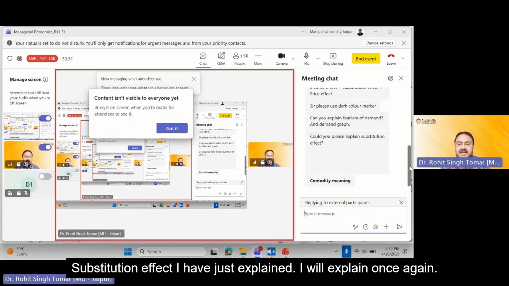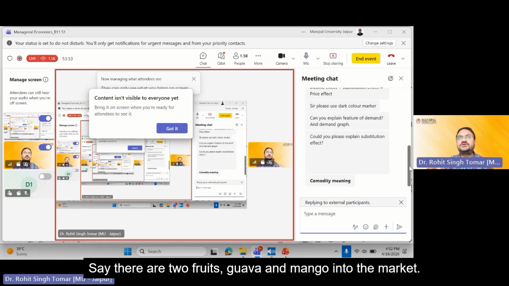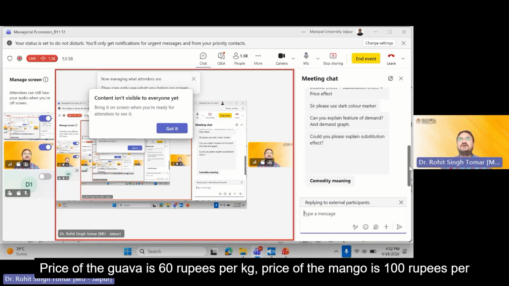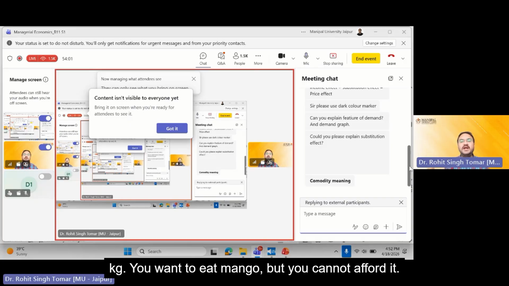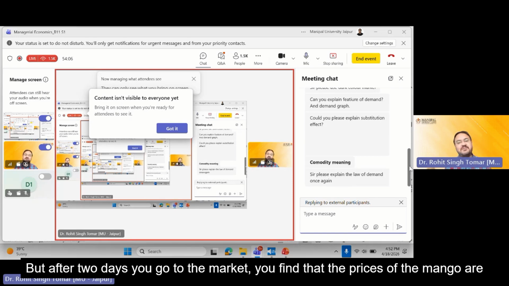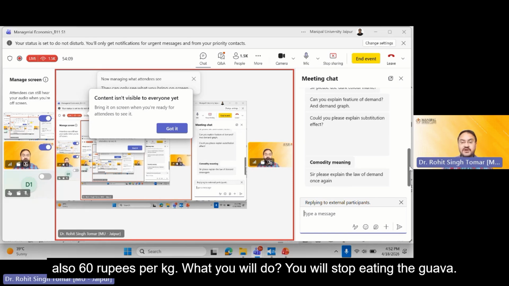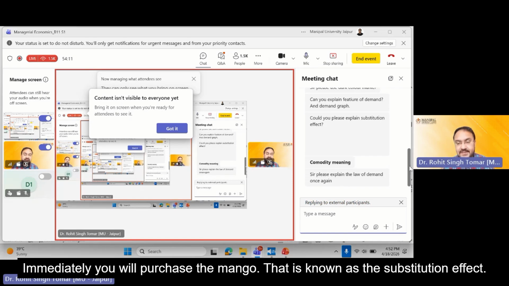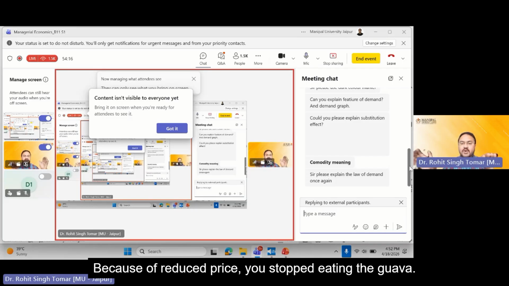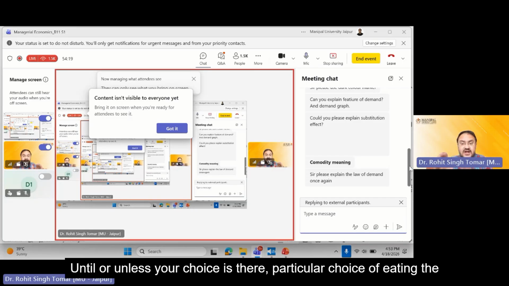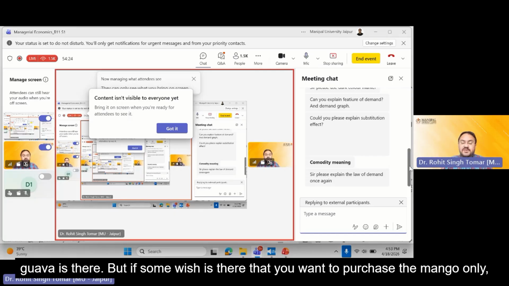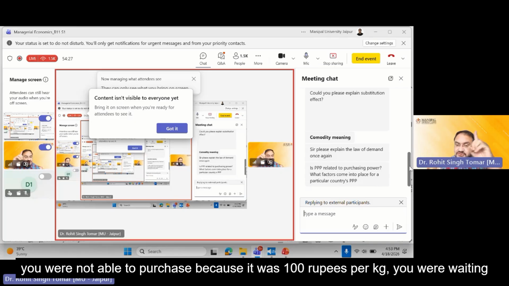Substitution effect, I have just explained. I will explain once again. Say there are two fruits, guava and mango, in the market. The price of guava is 60 rupees per kg. The price of mango is 100 rupees per kg. You want to eat mango, but you cannot afford it. But after 2 days, you go to the market and find that the price of mango is also 60 rupees per kg. What will you do? You will stop eating the guava. Immediately, you will purchase the mango. That is known as the substitution effect. Because of the reduced price, you stopped eating the guava. You can continue, as long as your particular choice of eating guava is there. But if you wish to purchase only mango, you were not able to because it was 100 rupees per kg.